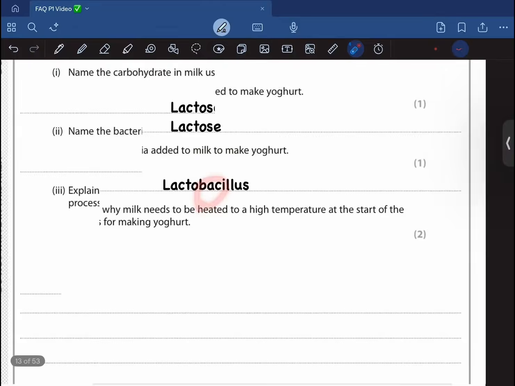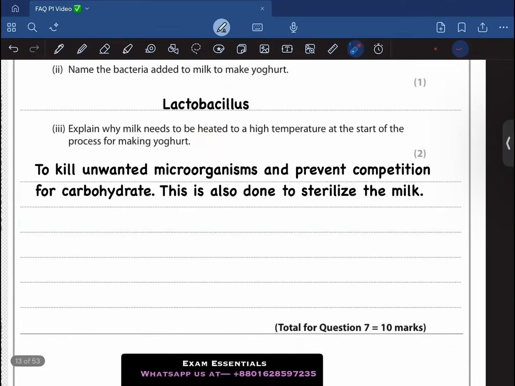We're heating the milk to kill unwanted microorganisms and prevent competition for carbohydrate, and this is done to sterilize the milk. Moving on.